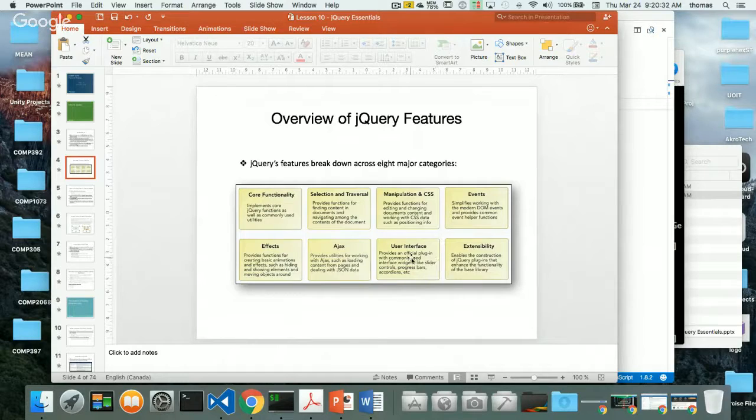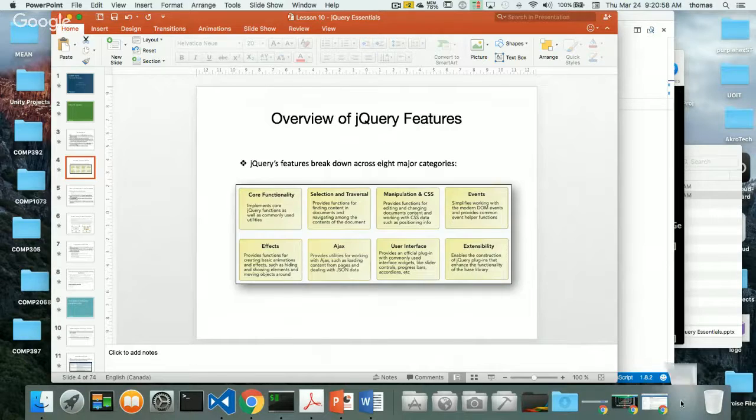They also have a user interface piece. You can also download jQuery UI if you want advanced user interface effects and so on that are built, and they have some templating for things like accordion, tabs, those kinds of things to add a bit of flair to your website. Now, some of this stuff, I'll be honest, is a little dated. I'm not sure that I would use all the pieces of jQuery UI. And if you're wondering where to get jQuery UI, we're going to do that today as well.